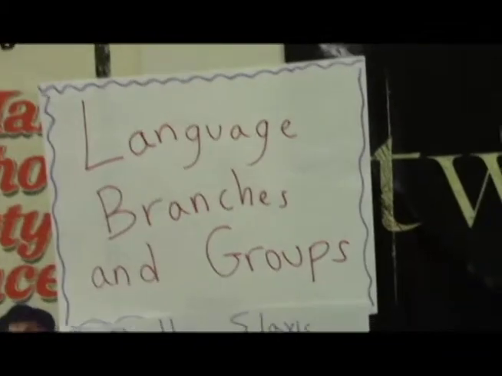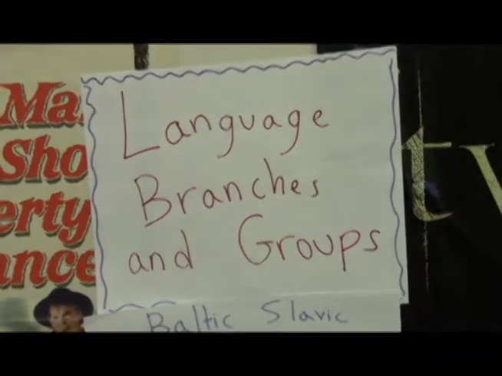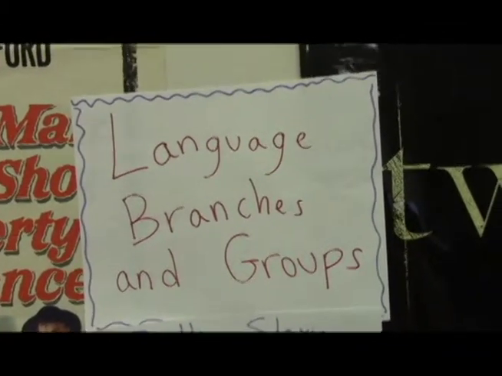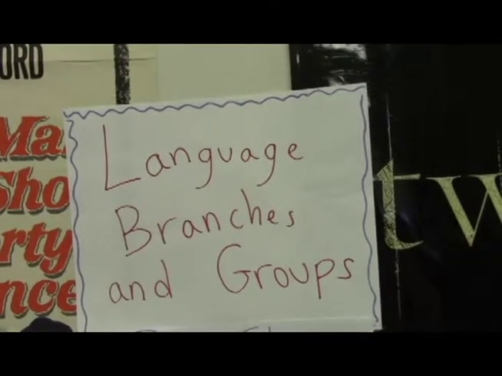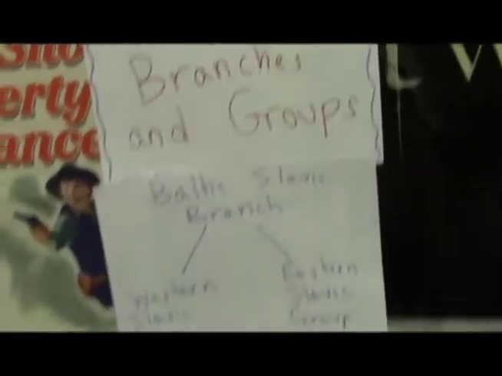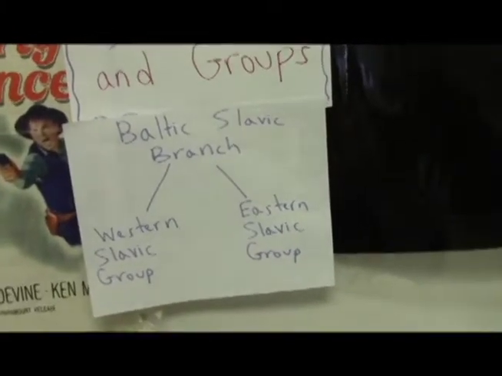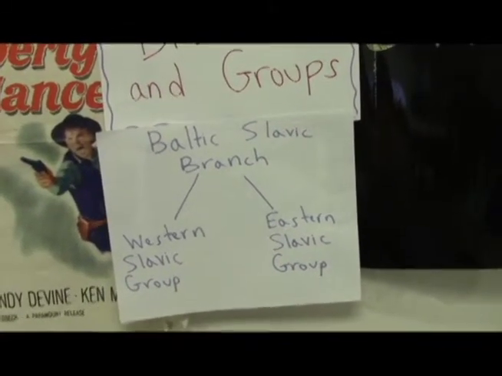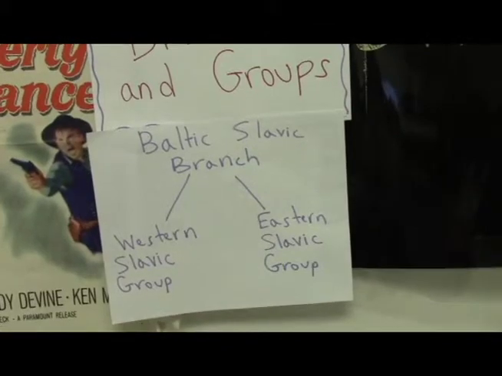Next, we have language branches. Language branches are subdivisions of language families that help you get a further identification of a language and where it comes from, and are further subdivided into language groups. An example of a language branch is the Baltic Slavic branch, which is part of the Indo-European family. Within the Baltic Slavic branch, we have the Eastern and Western Slavic groups.